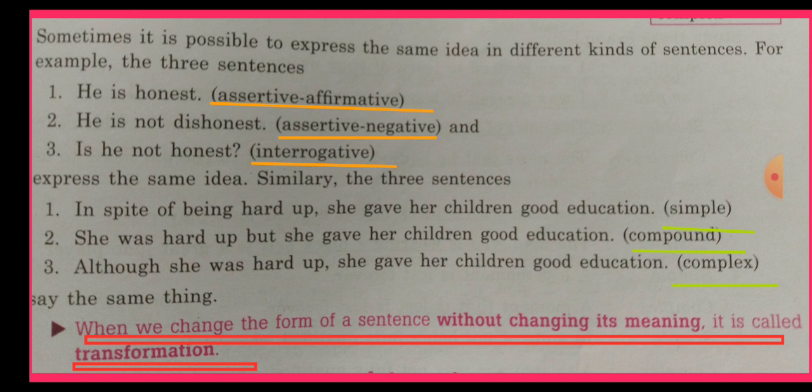In a complex sentence, we have two statements in which one is dependent on another. In a compound sentence we will get one kind of conjunction, and in a complex sentence we will get another kind of conjunction. That you must remember.